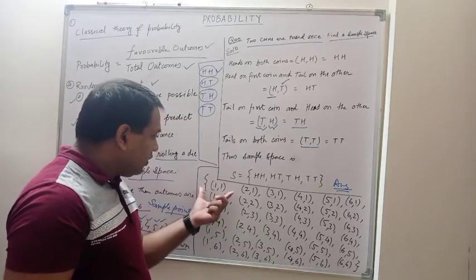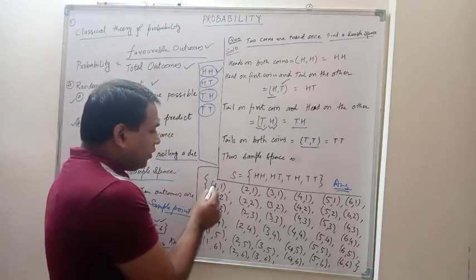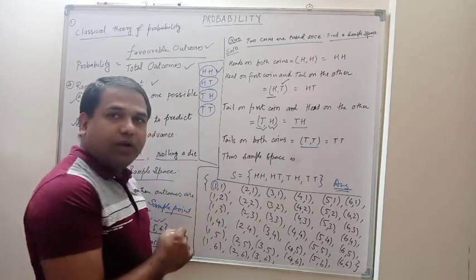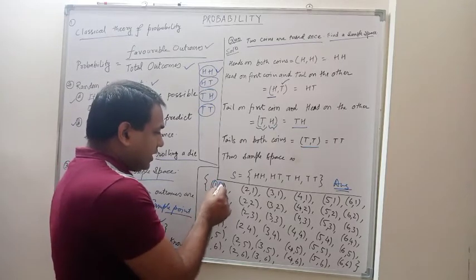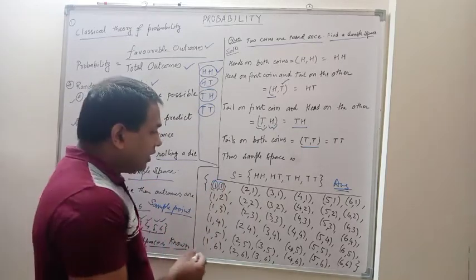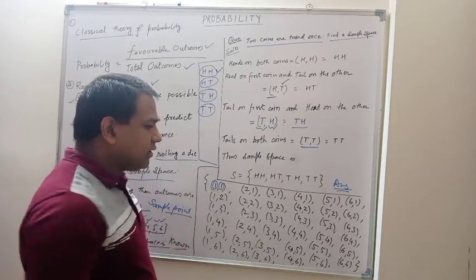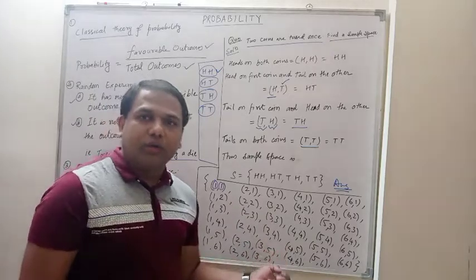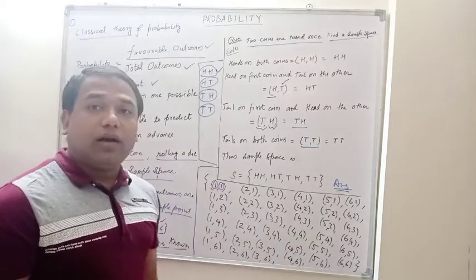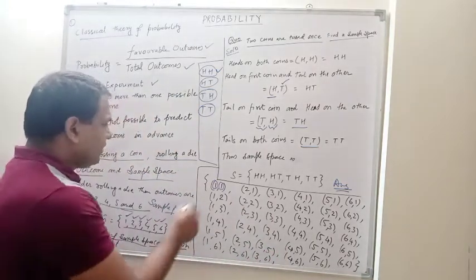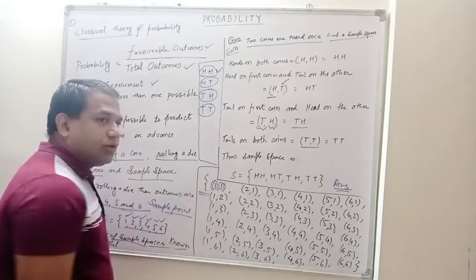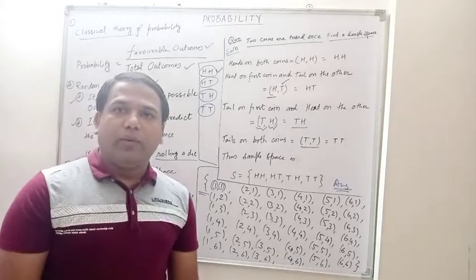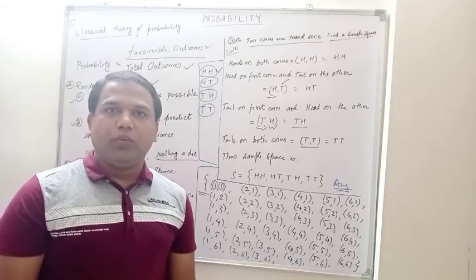So it is like the first die gives you one and the second die also gives you one. Likewise you will get this entire system. So there are 36 outcomes when two dice are rolled out. Now you will be able to solve your exercise 16.1.